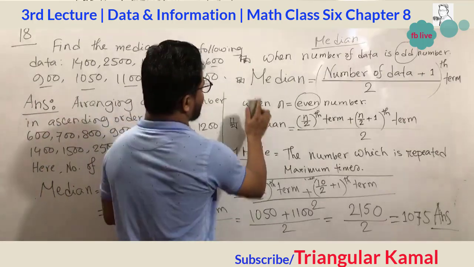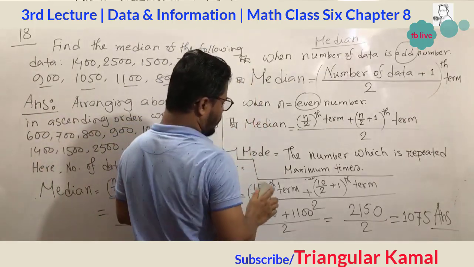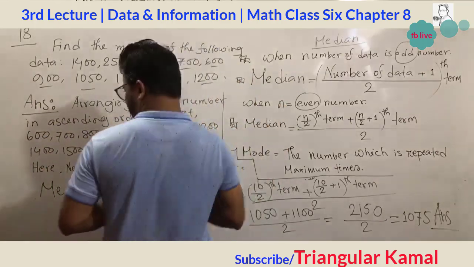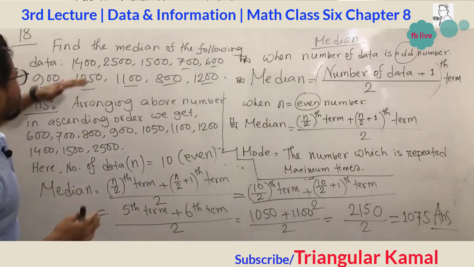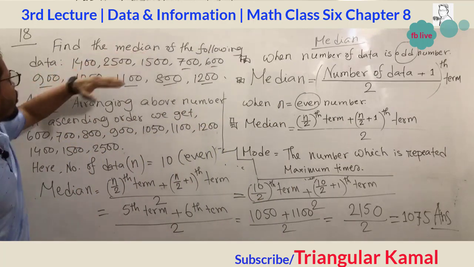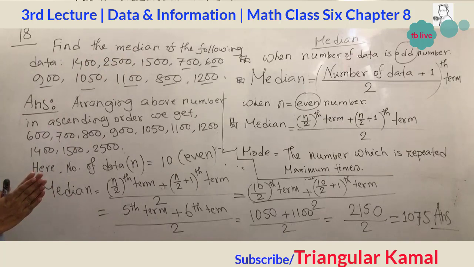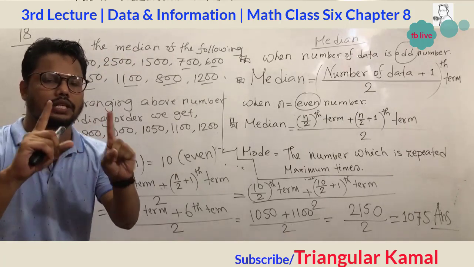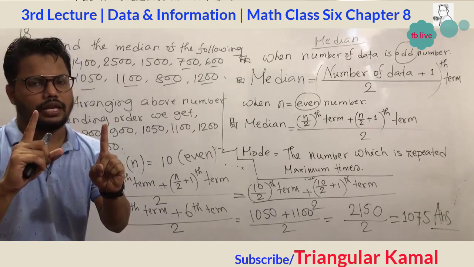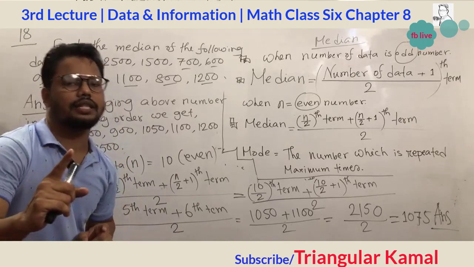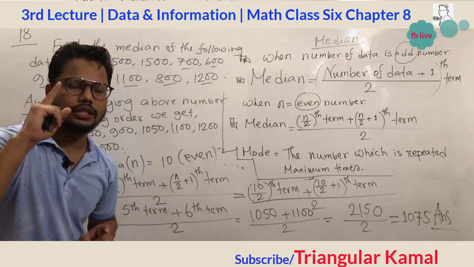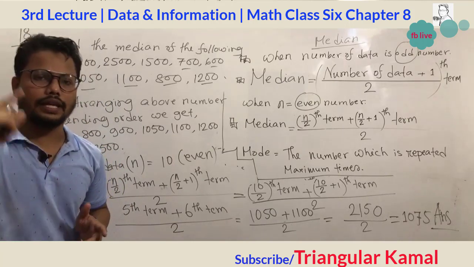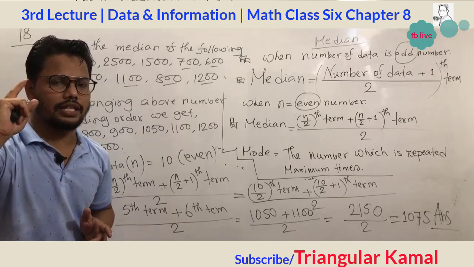We don't need this one. This is question number 18, the median of the following numbers. Already we said we will apply two formulas, and the median formula is completely dependent on the number of data. Again, pay proper attention to me.